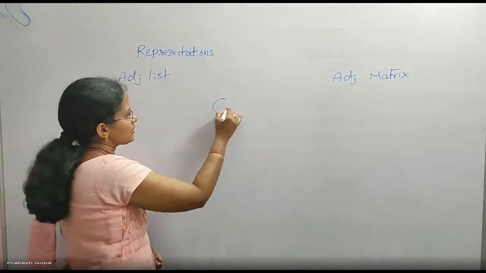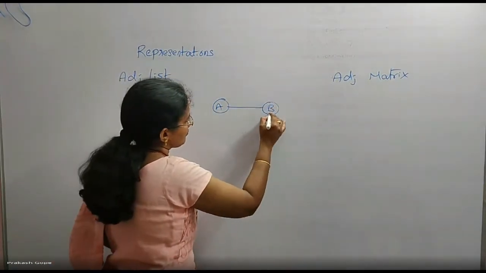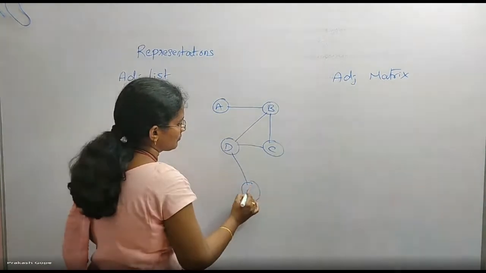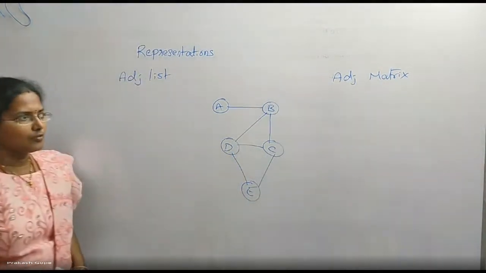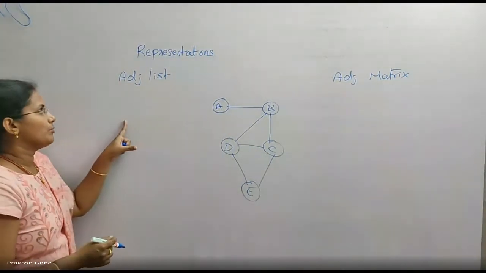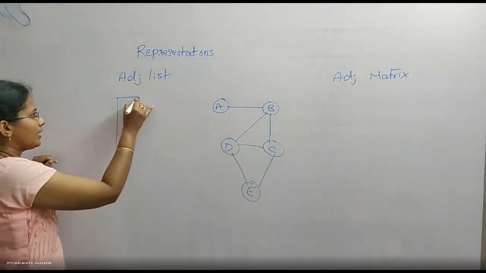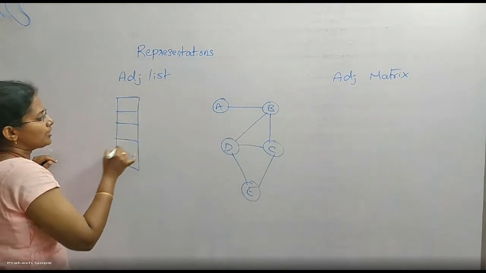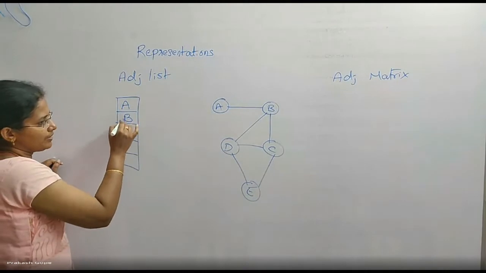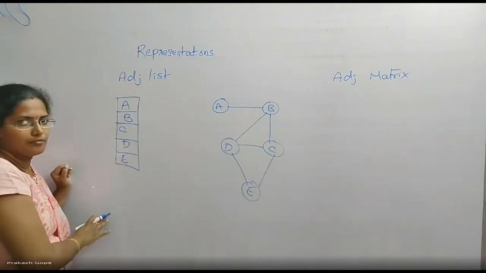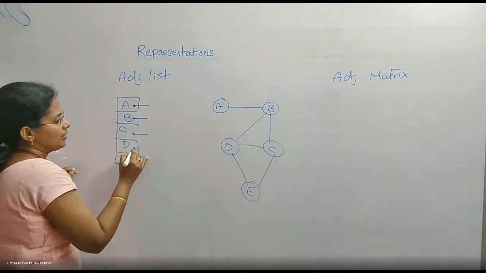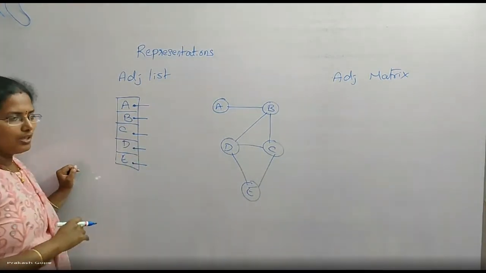The graph is like this. So if I want to represent this graph in a computer by using an adjacency list, I will take an array. How many vertices? That will be the size of the array. So A, B, C, D, E. Now this is a linked list. Each header is a linked list. Every node points to a list.